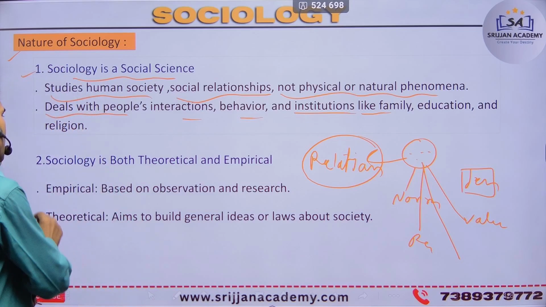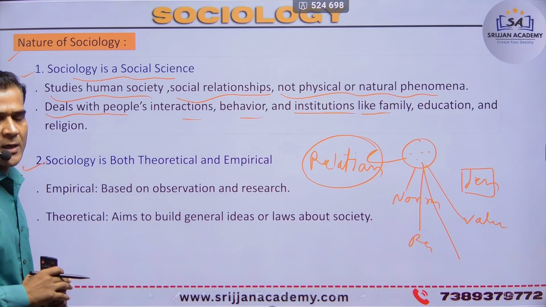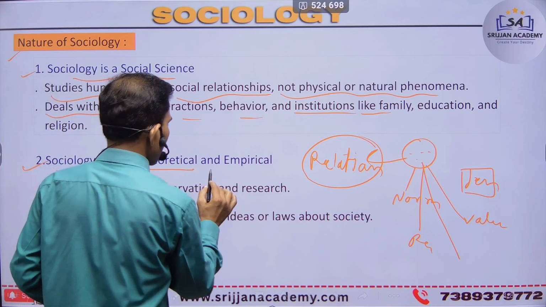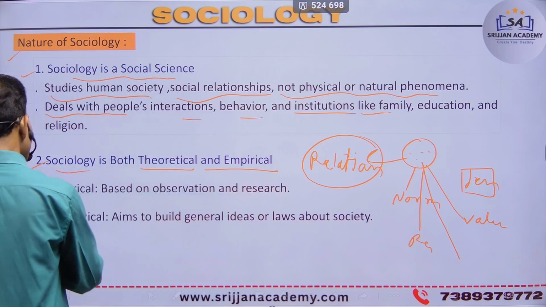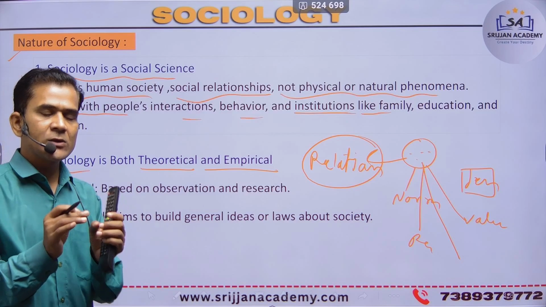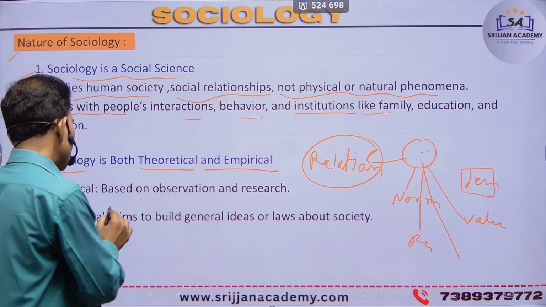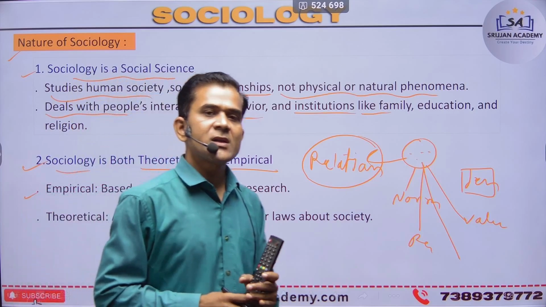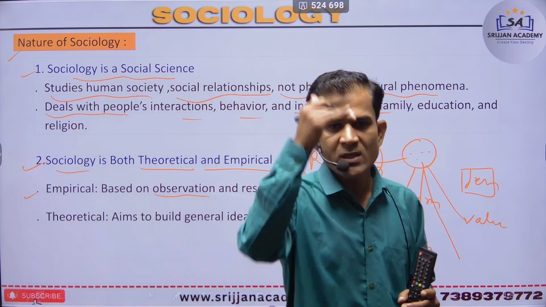Next, sociology is both theoretical and empirical. What is the nature of sociology? It is both theoretical and empirical. Empirical means based on observation or research. Empirical thought is based only on observation. Observation is the process of just seeing